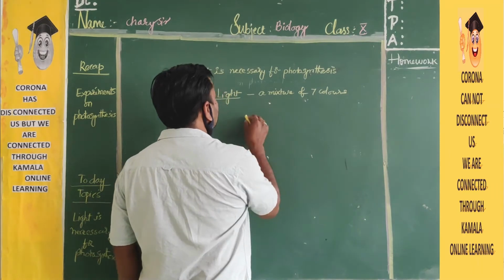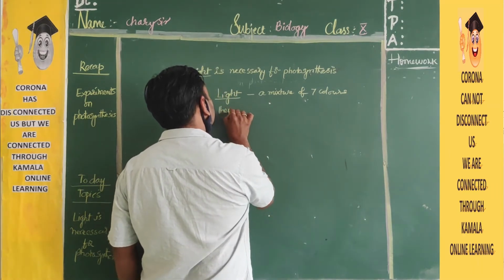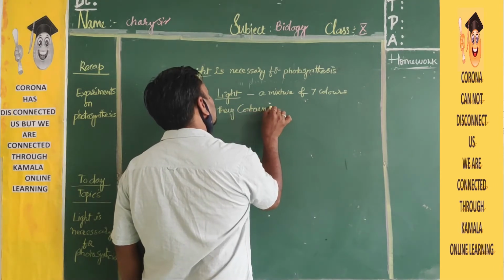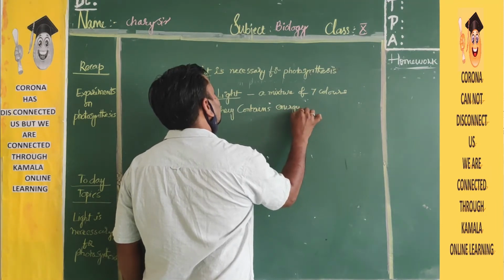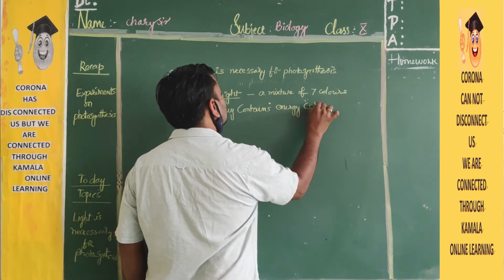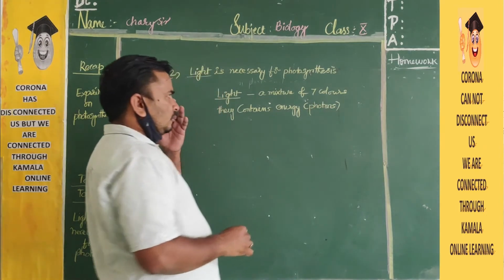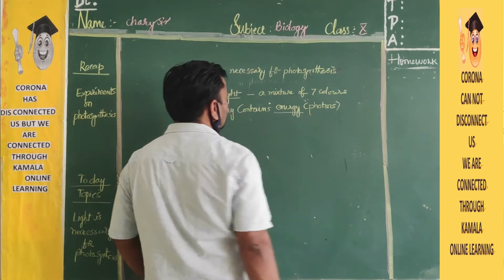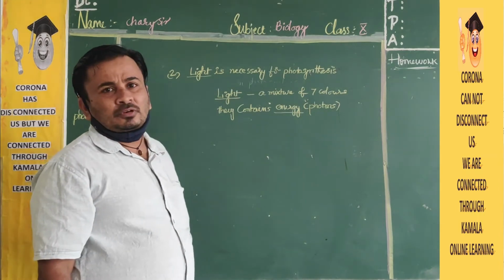These colors contain some energy, in the form of photons. So light is a mixture of 7 colors, and it contains some energy in the form of photons.